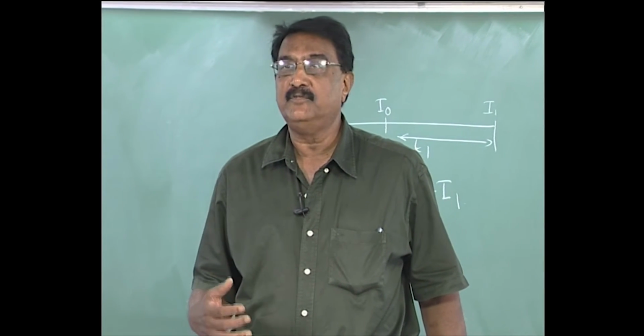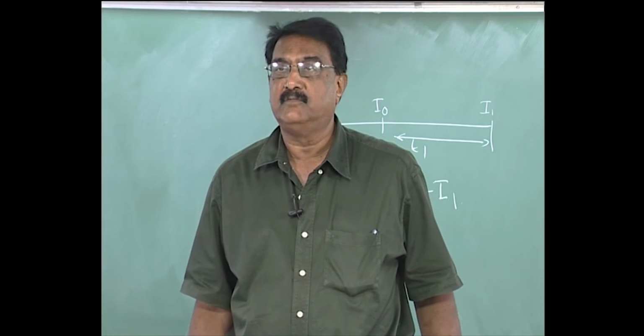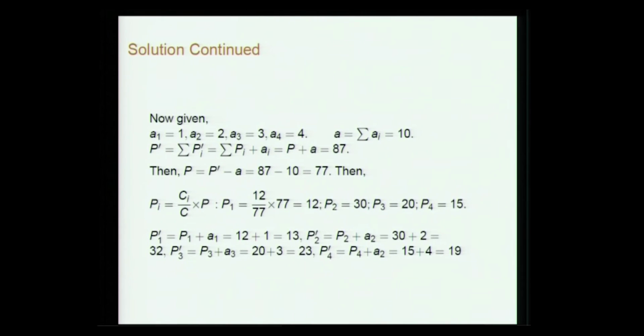So here C1, C2, C3, C4 are in the ratio 1 by 5 is to 1 by 2 is to 1 by 3 is to 1 by 4. So, 12 is to 30 is to 20 is to 15. So the total will be 77, but what is given is not that. It is given A1 is 1, A2 is equal to 2, A3 is equal to 3, A4 is equal to 4. So A is 10, the total added quantity is 10. Then P prime is P plus A, which is 87, and then P will be 77 because 87 is what is given, and A is 10.